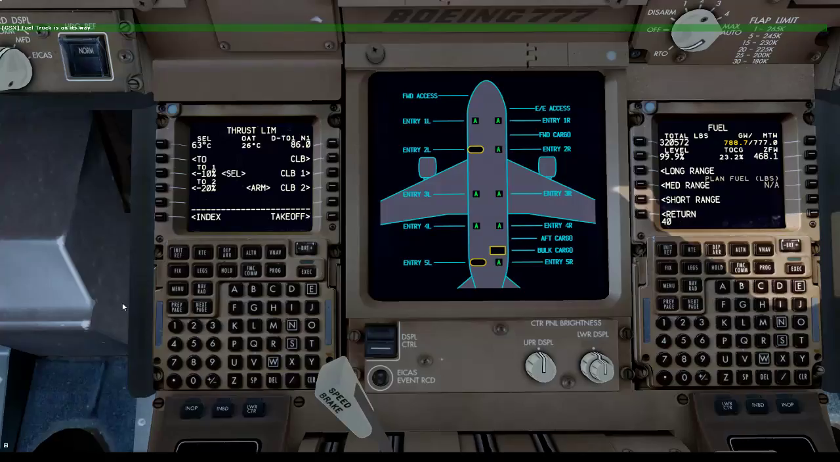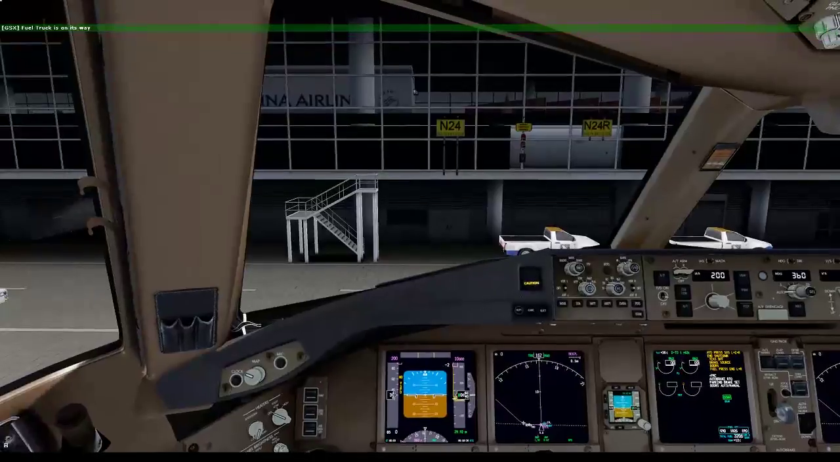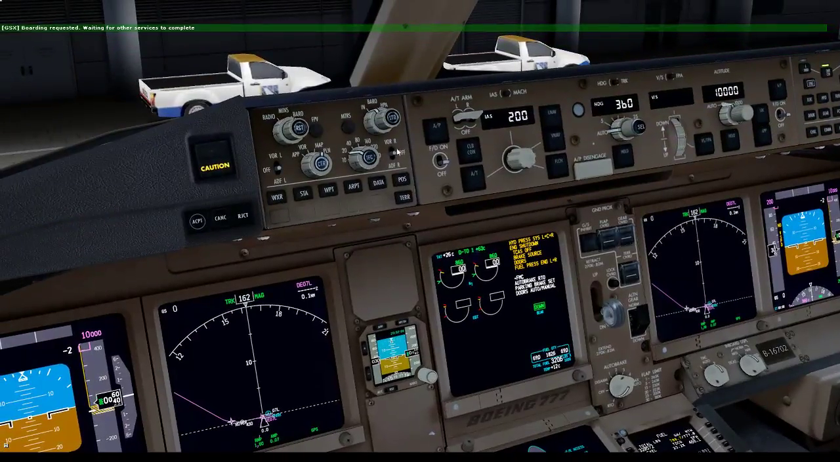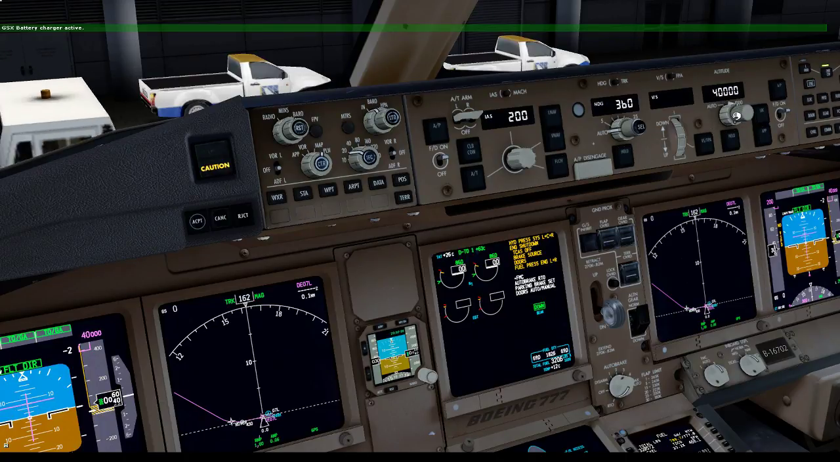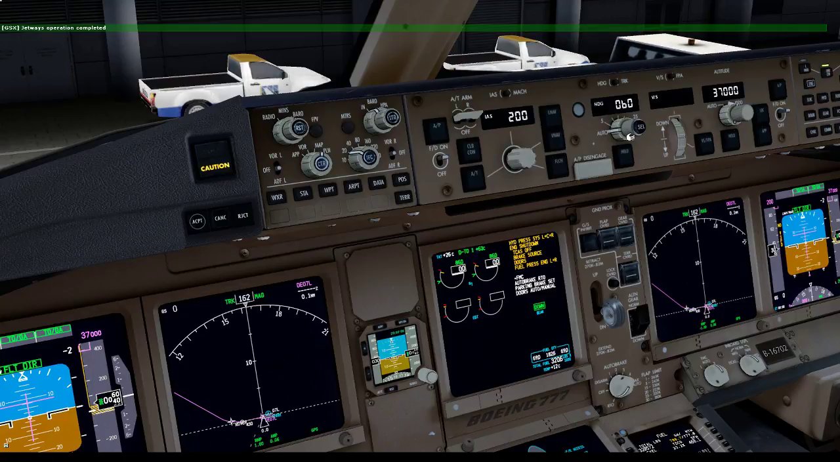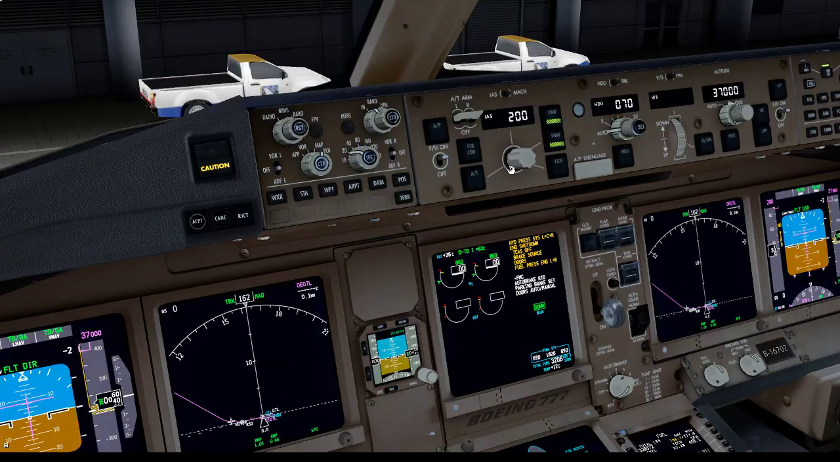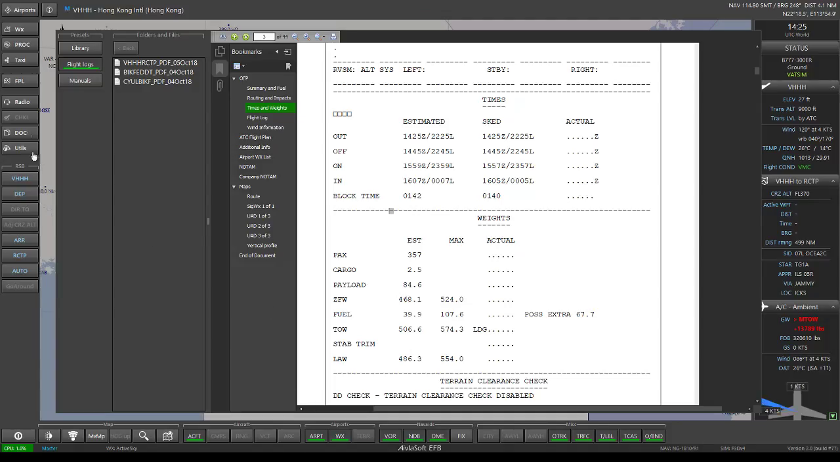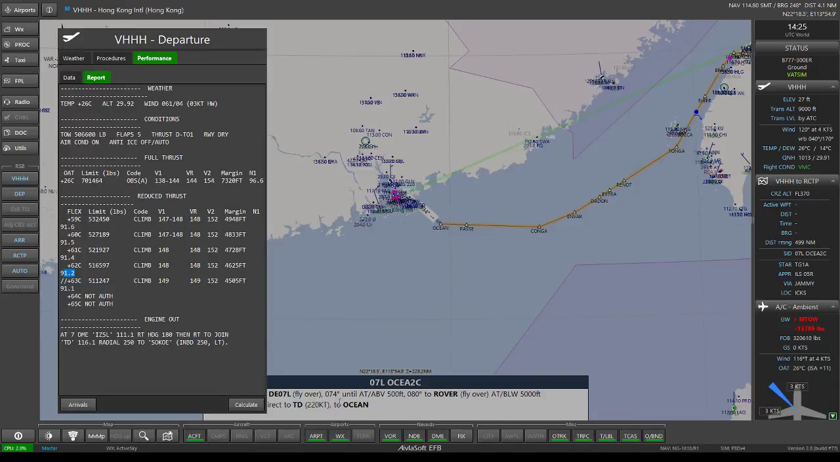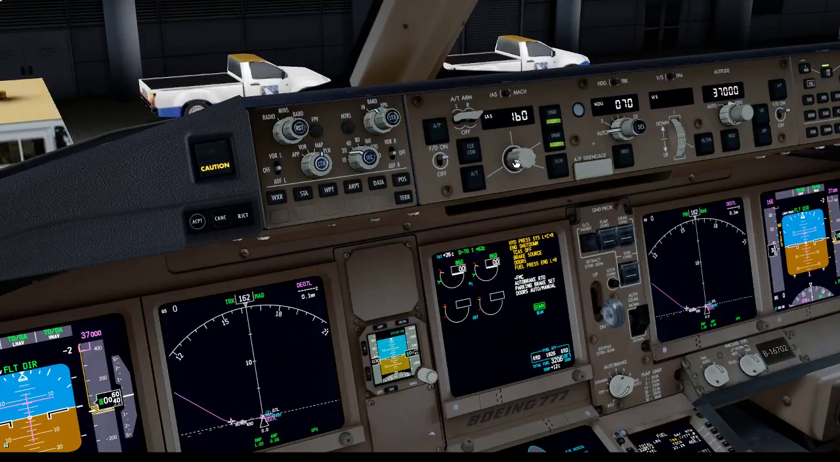So for the time being now, set up the FMC, MCP, sorry. Flight director is coming on. Flight level 370, heading 070. We should be expecting a V2 speed of 152. Yeah, set that.